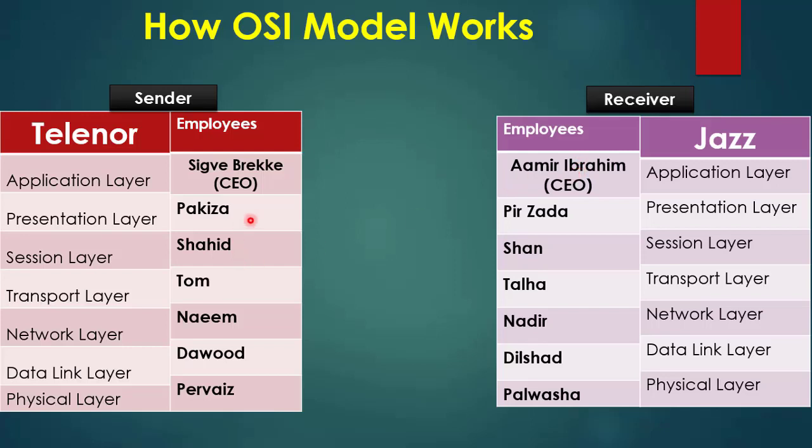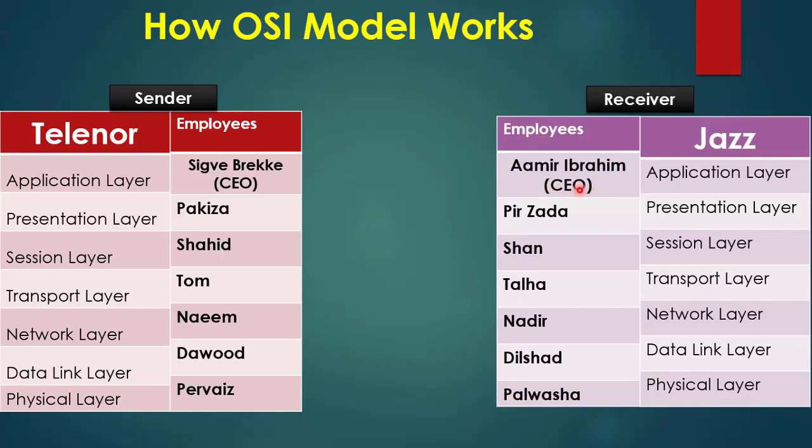The CEO of Telenor is Srik Bricky, who understands only the French language, and the file to be shared is also in French, while the CEO of Jazz is Amir Ibrahim. He only knows the Urdu language. Here we see they use different languages. Conflict occurs here and the solution is the OSI model.